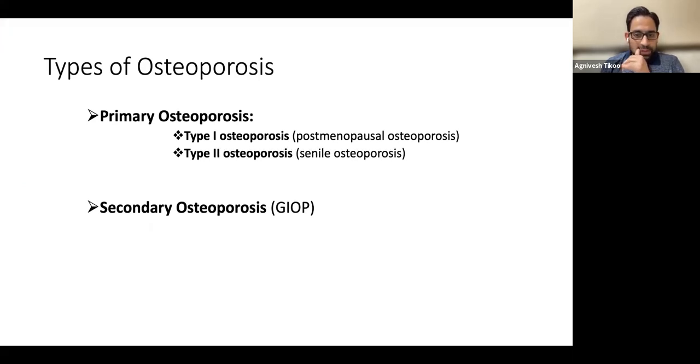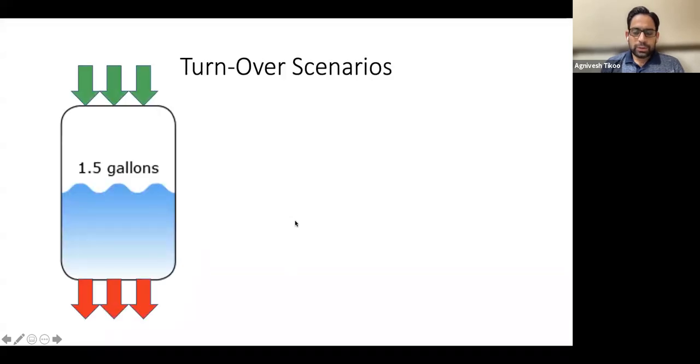The senile osteoporosis is again similar, and then there is secondary osteoporosis, which is most commonly because of steroids, and that is called GIOP, glucocorticoid induced osteoporosis. Whenever we talk about drugs, these are the three situations we need to consider: a postmenopausal situation, a senile situation, and a drug situation like GIOP. So let's understand these situations, how they are different.